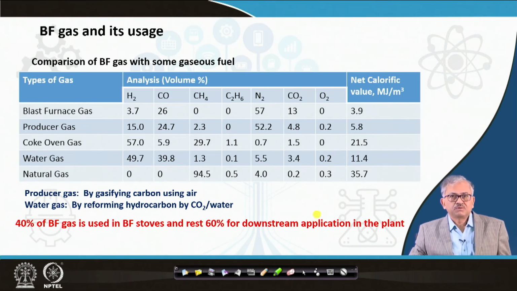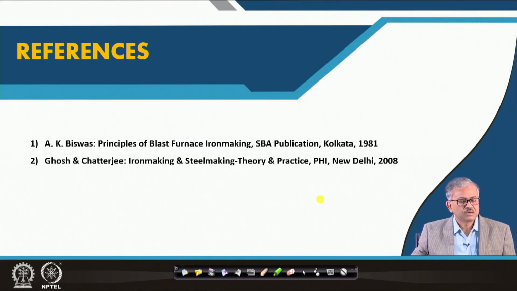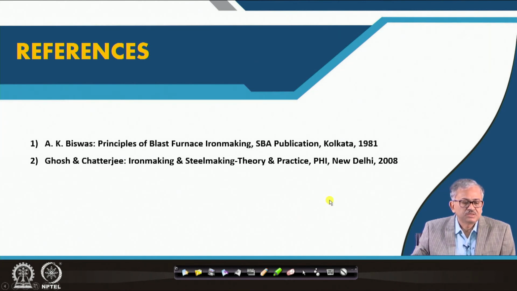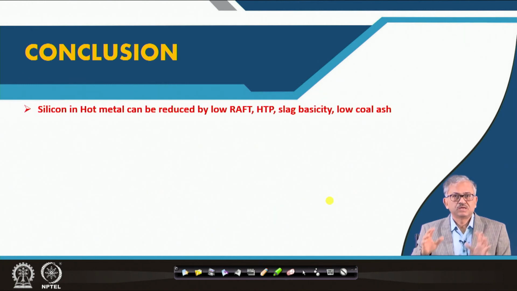So now we have talked about the products and their usage, and I will come to some references. You can go through the book of A.K. Vishwas and Ghosh Chatterjee on steel making. Some major conclusions: first, as I said, silicon in hot metal can be reduced by a low raft, a high top pressure, slag basicity, and a low coal ash, right?